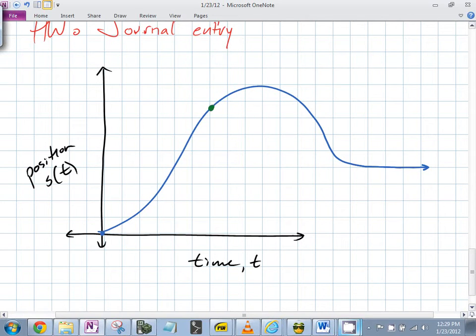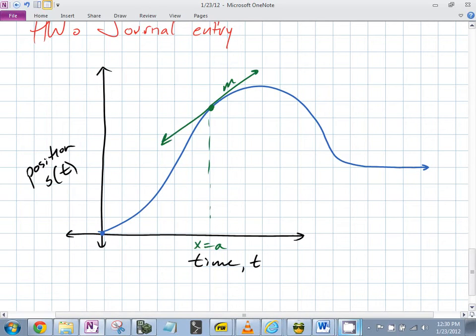If I gave you a function that modeled this curve, and told you what this x value was, let's say x equals a, could you find this slope? Sure. How? What methods do you have? You're finding a slope of a tangent line, so what do you do? Take 2 points on either side. Or what have we been doing repeatedly for the past week? Limits. You would use a limit.